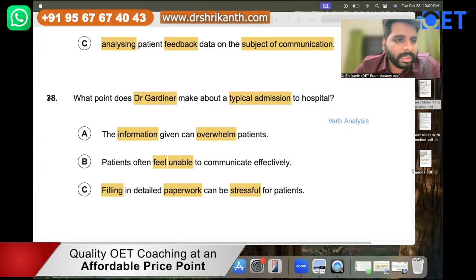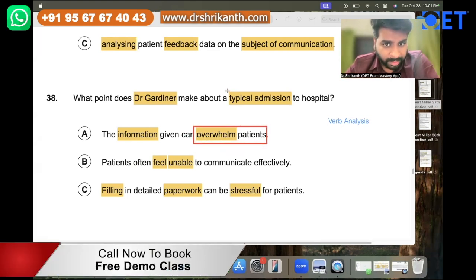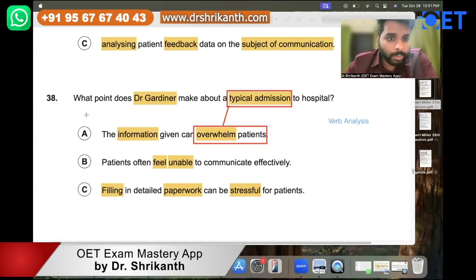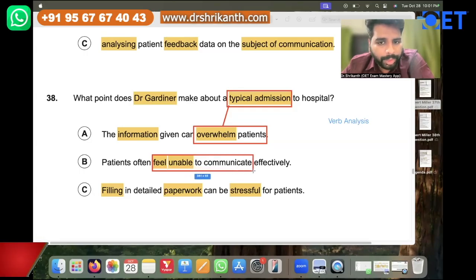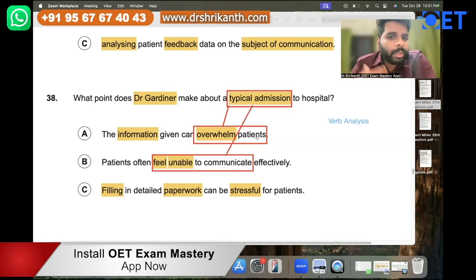So what are the actions in answer option A? The information given can overwhelm the patients. So what is the main verb over here? Patients are feeling overwhelmed. So when a typical admission happens, the person is saying that he feels overwhelmed. Now, when it comes to answer option B, what is the action? Patients often feel unable to communicate. So the action is feeling unable to communicate. That is, they want to communicate, however, they are not able to. For some reason, when people come for admission, they are not able to communicate.